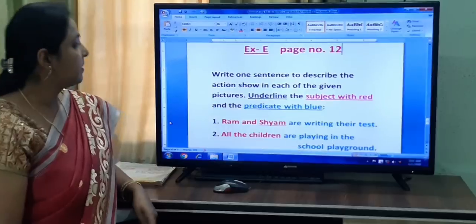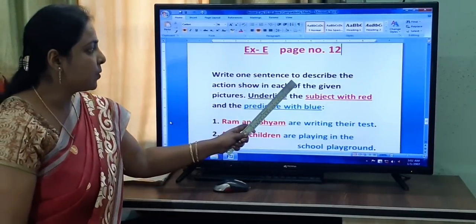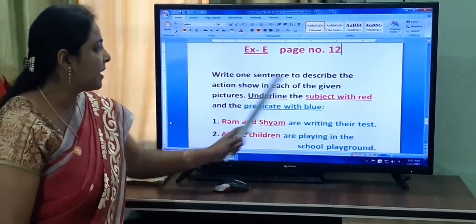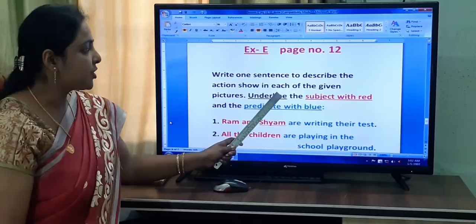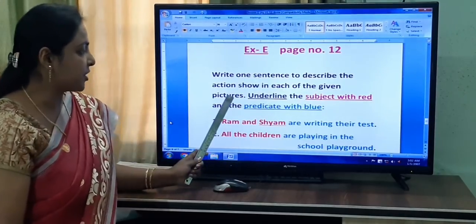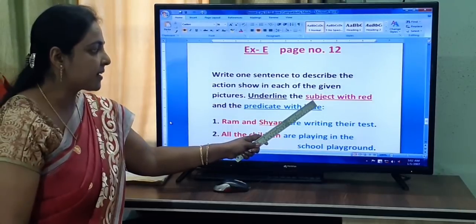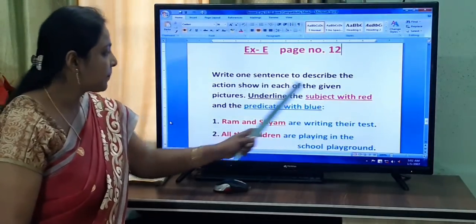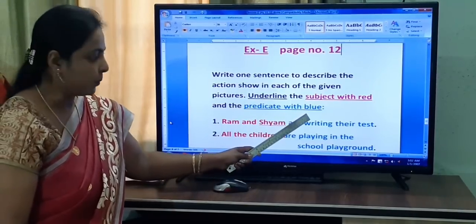I repeat, write one sentence to describe the action shown in each of the given pictures. Underline the subject with red and the predicate with blue.